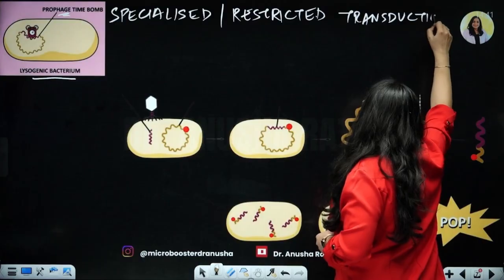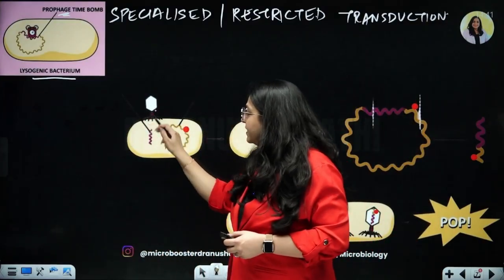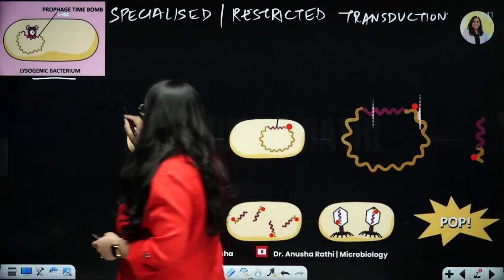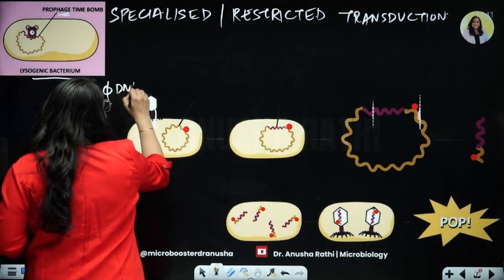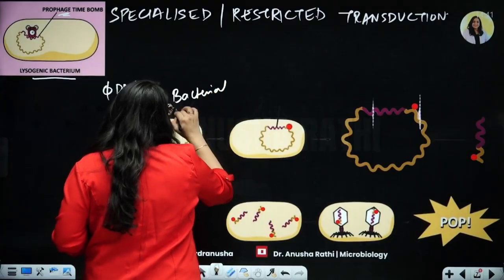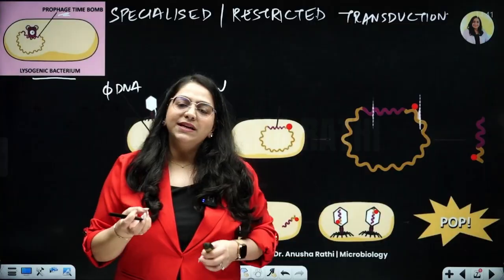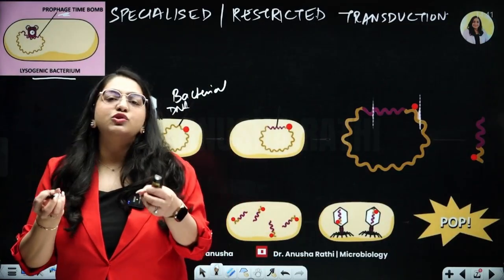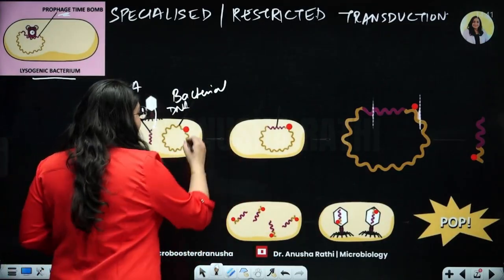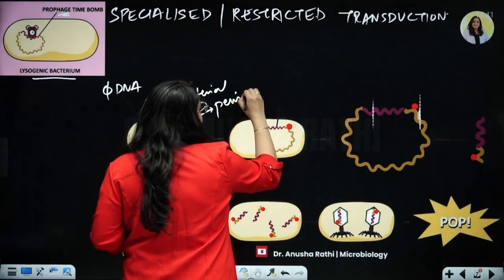Here what's happening, let's see. So you have this setup. The phage has come, injected its DNA. So this pink one is the phage DNA and the yellow one is the bacterial DNA. Now you see that on the bacterial chromosome there is a red dot. This red dot is supposedly a special segment in the chromosome of the bacteria. Let's suppose that this red dot is the segment which produces the penicillinase gene.